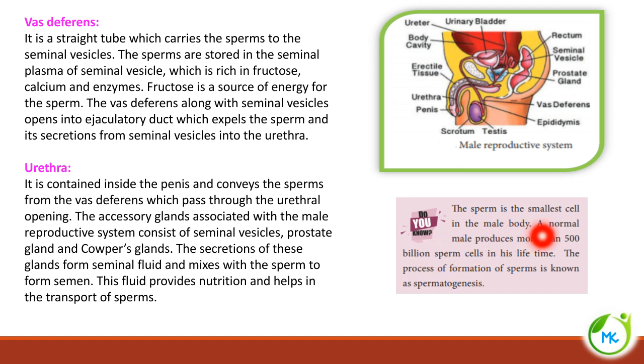Do you know? The sperm is the smallest cell in the male body. A normal male produces more than 500 billion sperm cells in his lifetime. And the process of formation of sperm is known as spermatogenesis. Okay, genesis means formation. Spermatogenesis is nothing but formation of sperms.